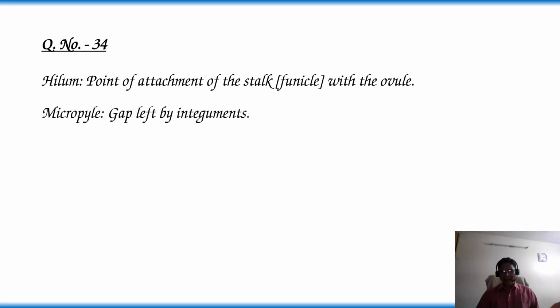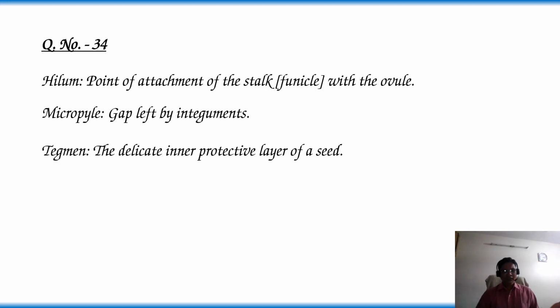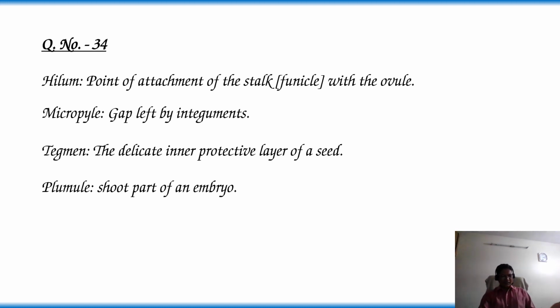Micropyle. The gap left by integuments in the ovule is called micropyle. Tegmen. The delicate inner protective layer of a seed is called tegmen, simply the inner seed coat. Plumule. Shoot part of an embryo. Now let's repeat the question again.